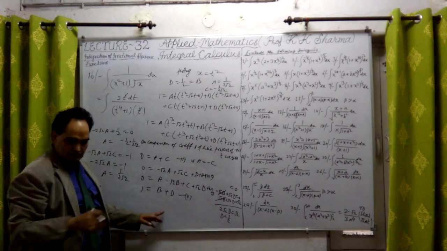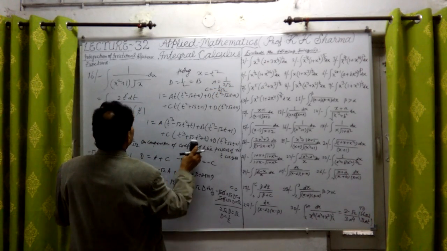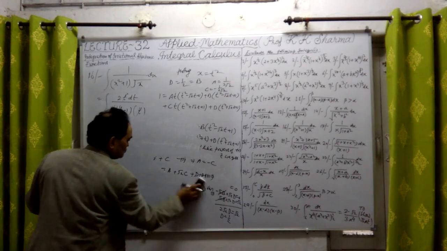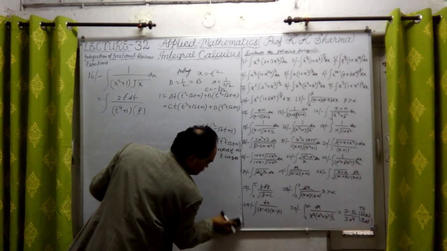So finally, all the 4 constants are calculated. Sorry. So finally, we have obtained the answers of these 3 questions.